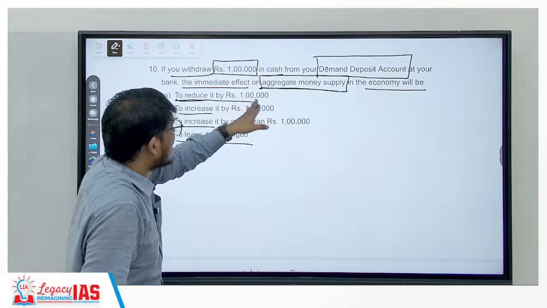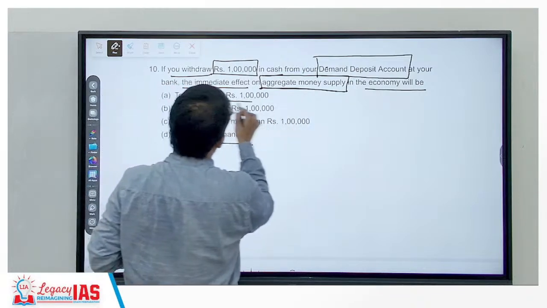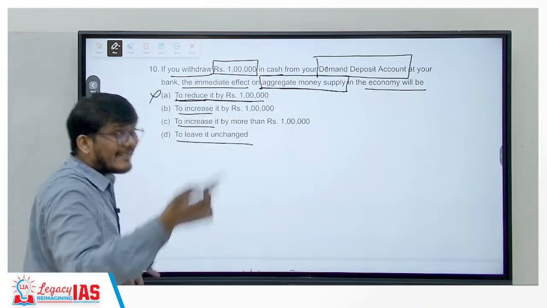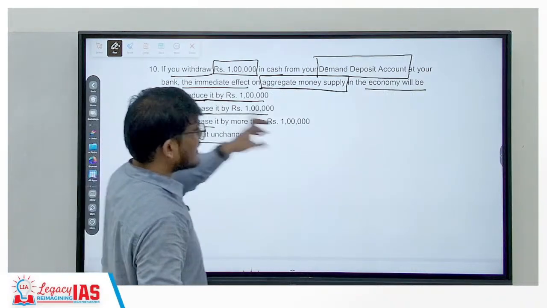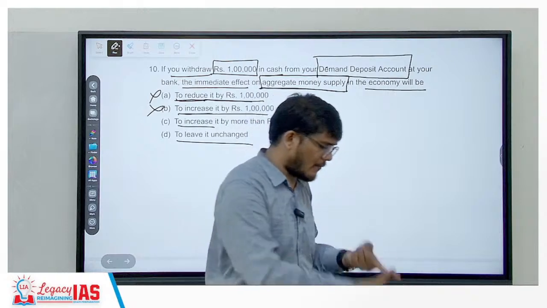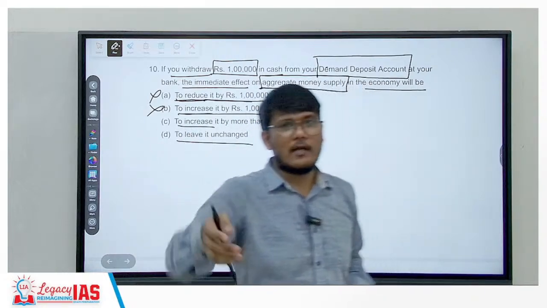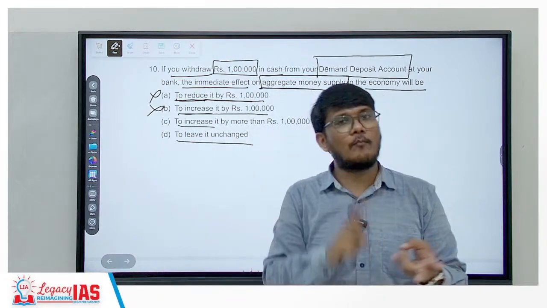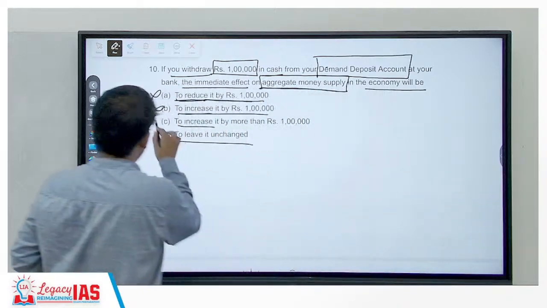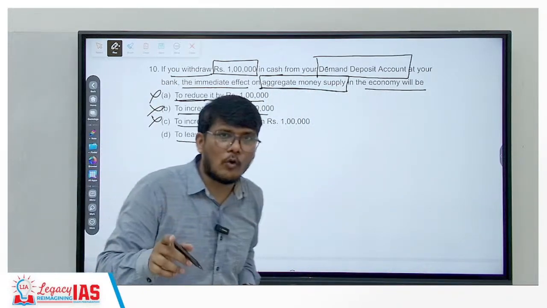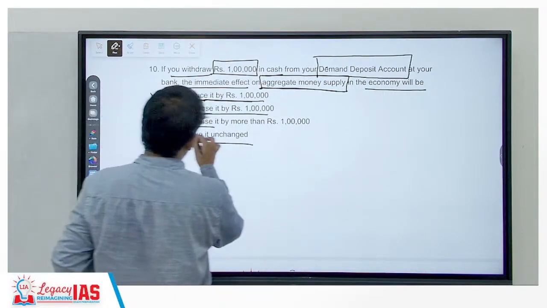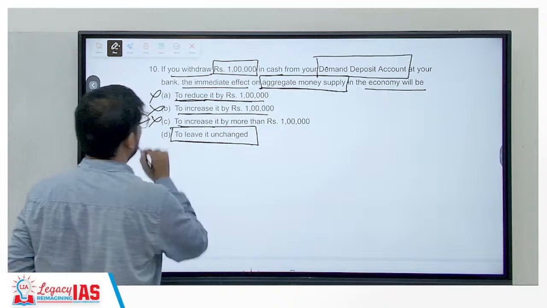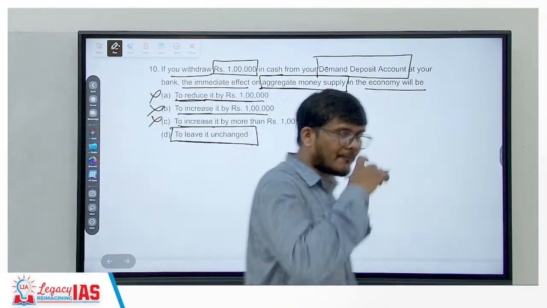So will it reduce the aggregate money supply in the economy? No. Will it increase it? No. So it will not increase by any amount, either by 1 rupee, less than 1 lakh, or more than 1 lakh. So this is also wrong. So what will it do? It will leave things unchanged. Is this absolutely clear?